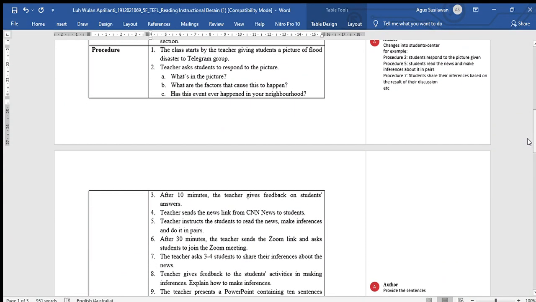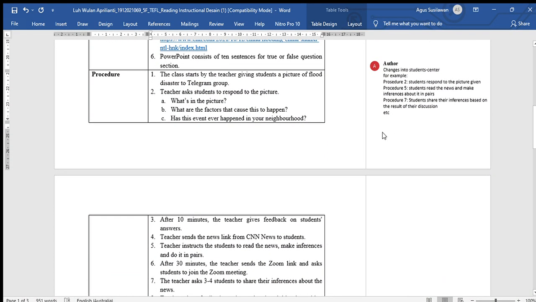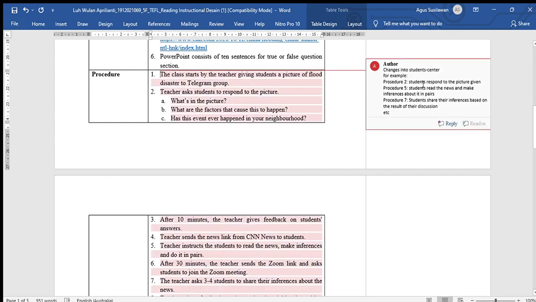Okay, we move into the procedure section. So I can say that this procedure is already good. You make a clear procedure from the beginning of the class until the end of the class. But one thing that you have to pay attention to is that you still use teacher-centered, not student-centered, because most of your activities need teacher instruction that makes your students dependent. So here, I have some suggestions for you to replace your procedure.